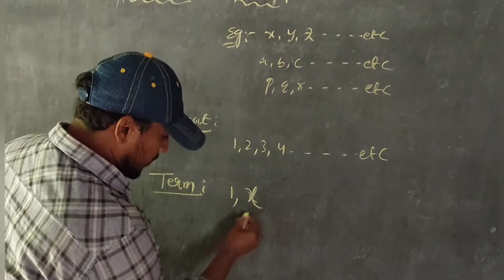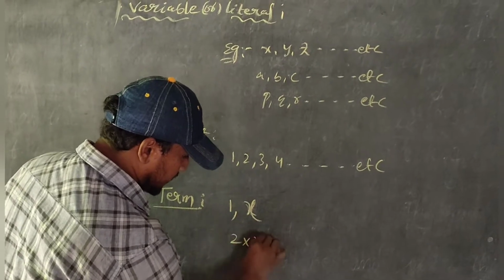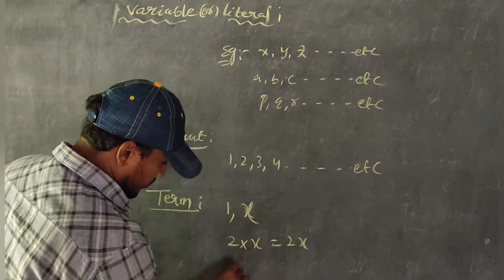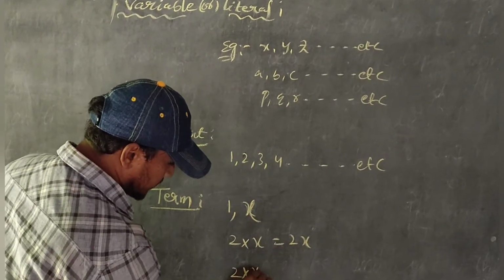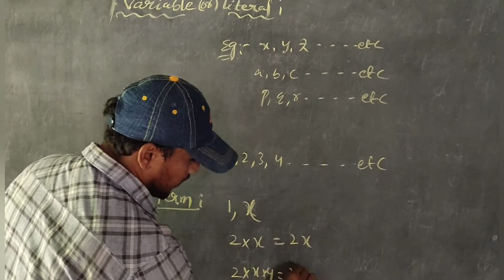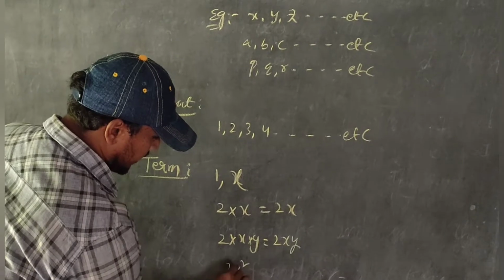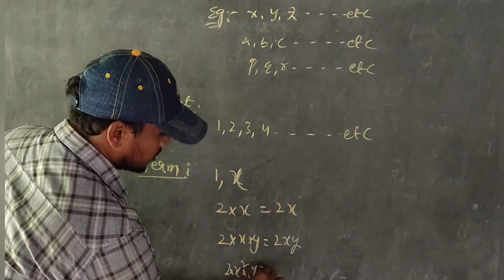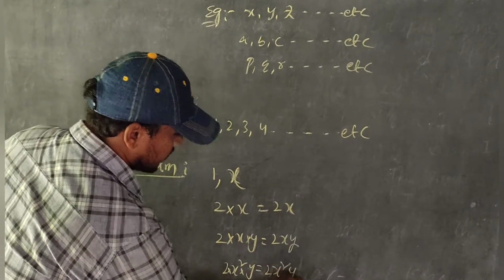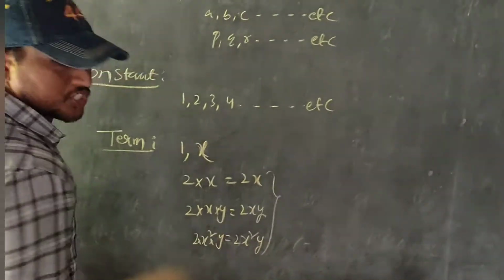For example, 2 into x, 2x; 2 into x into y, 2xy; 2x square y. These are also terms. It is a multiplication.